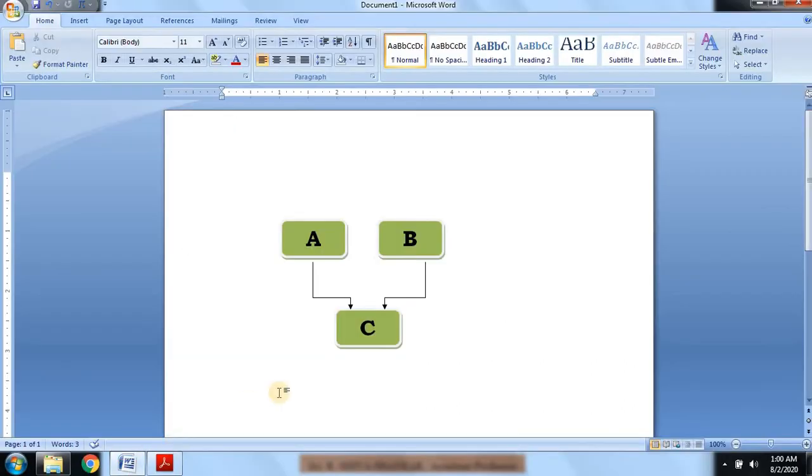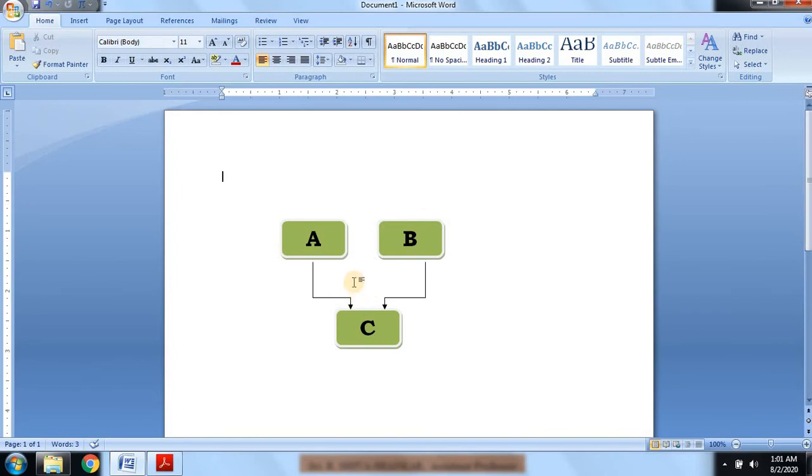Simply to say, in C++ you are all aware of the concept of multiple inheritance. In multiple inheritance, there are two base classes and a single derived class. That means there may be n number of base classes, and we can inherit those n base classes in a single derived class in C++. Whereas in Java, this multiple inheritance we cannot use. There is an ambiguity. To overcome that, we are going to use the concept of an interface.